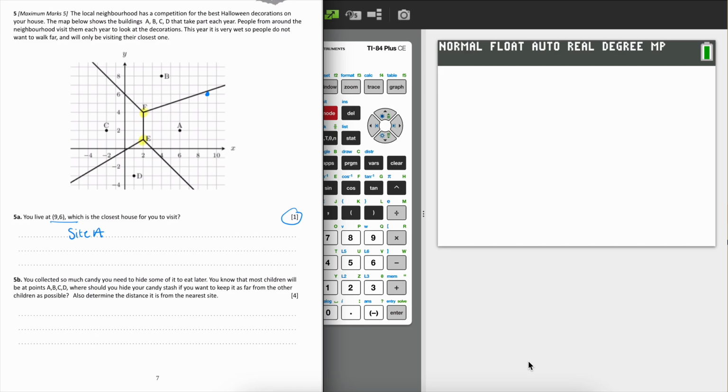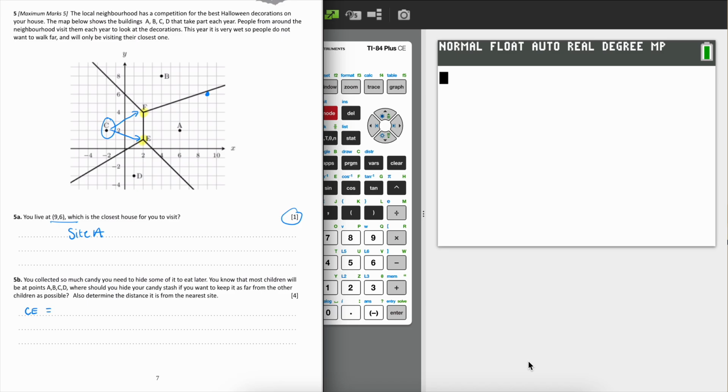To find out which one, we can take any other point, for example C, and find the distance to E and then to F, and see which one is closest or furthest away. I'm using my coordinate formula for the distance between two points, which is in the formula book.